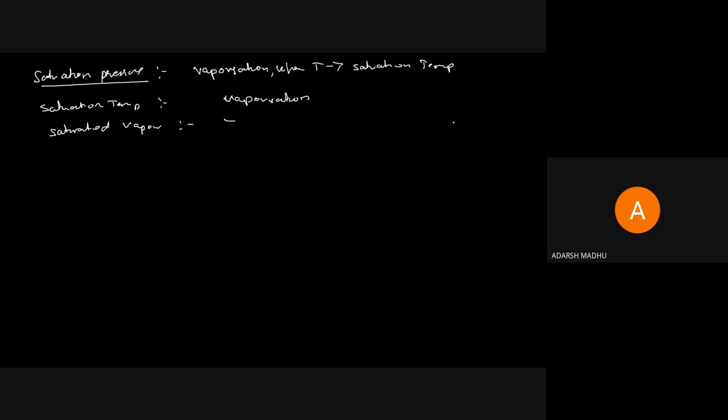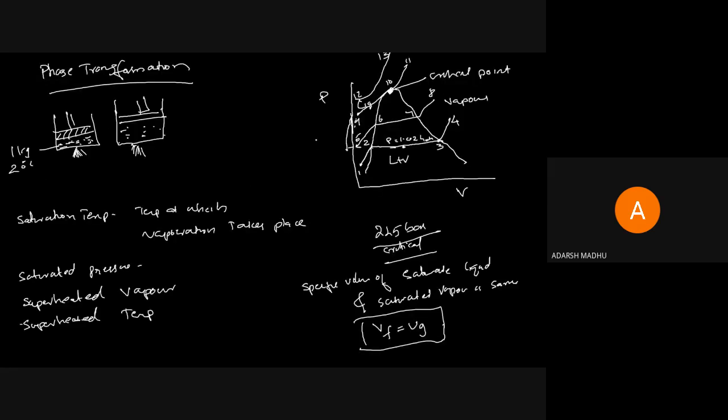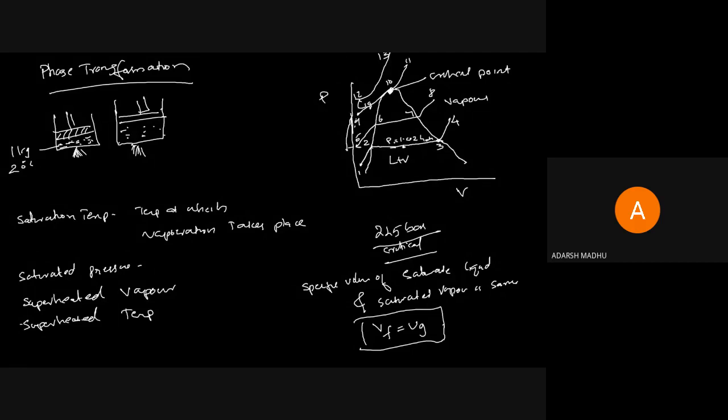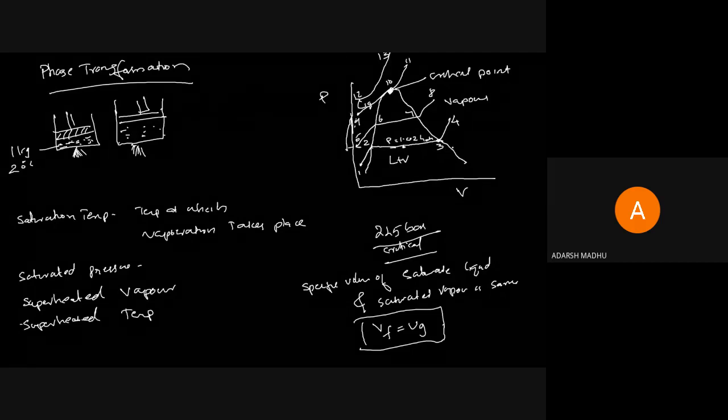And what is dry vapor and wet vapor? Dry vapor is 100% dry vapor, or dry saturated vapor. There is no wet part in it. That is at the point when vaporization finishes, when all the liquid has changed into vapor. When the vaporization process is completed, the vapor is known as dry vapor.